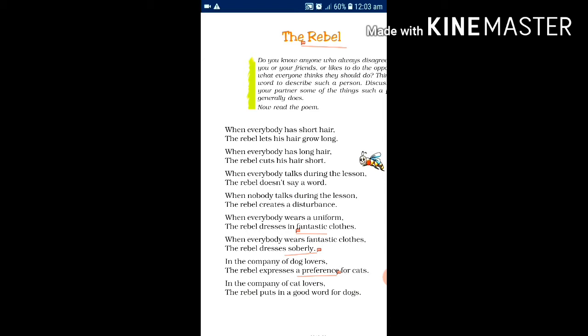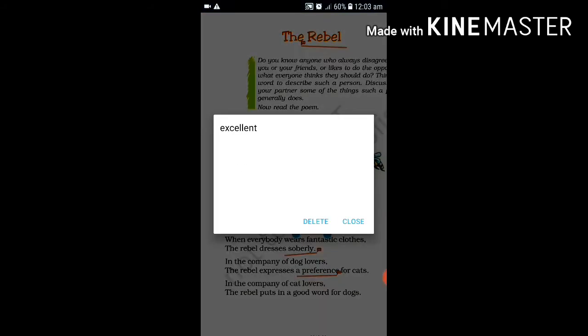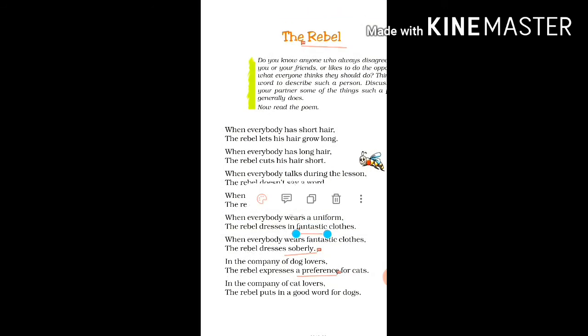Here the word fantastic means excellent. So when everybody wears a uniform, it means everybody is wearing simple clothes, the rebel dresses in fantastic clothes. It means he wears some strange, some odd, some excellent clothes to look different from the society.